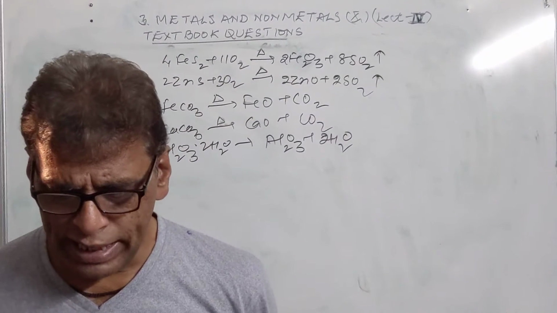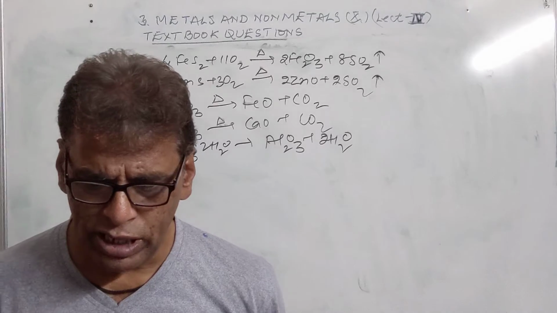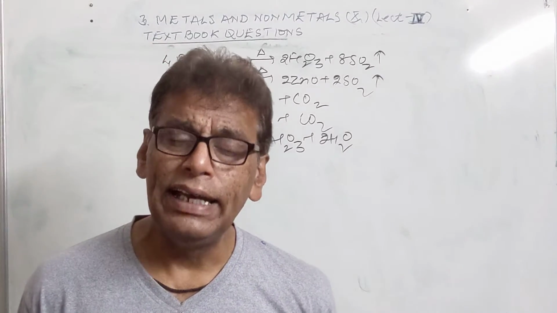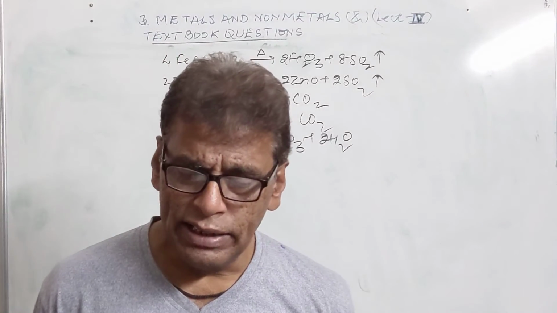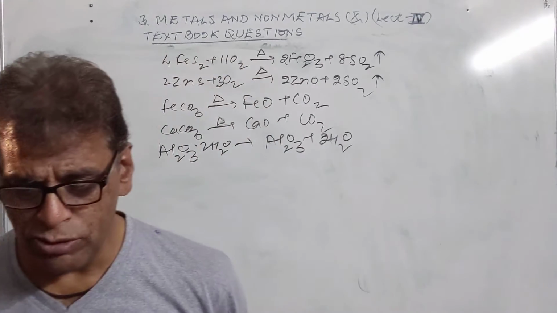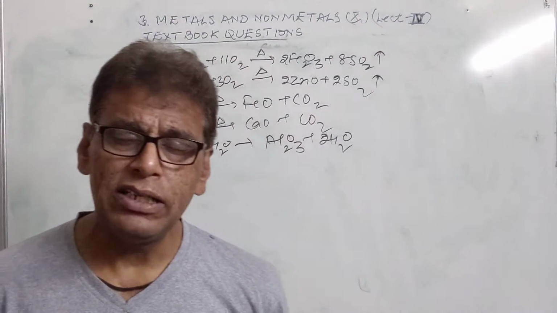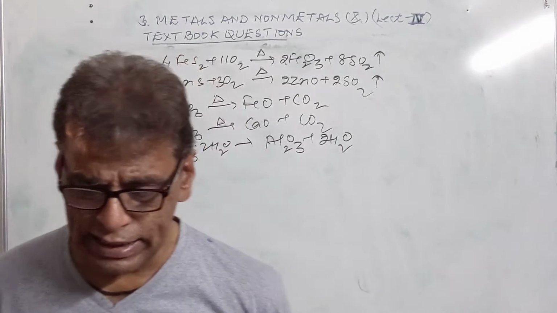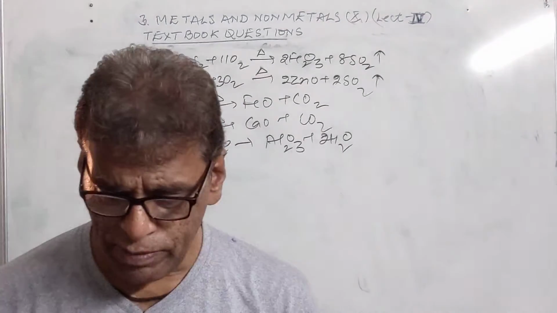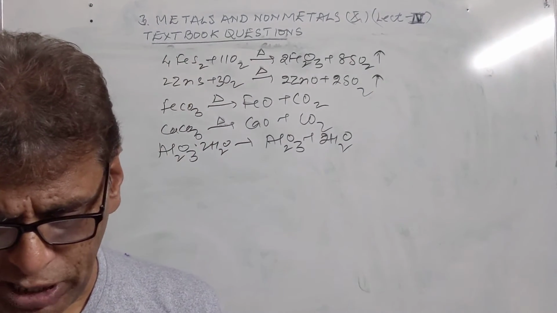Then, how is mercury extracted from its sulfide ore, cinnabar? HgS is cinnabar. HgS when heated with oxygen changes into HgO plus SO2. HgO on heating produces Hg plus oxygen. So in this manner sulfur gets separated from it.